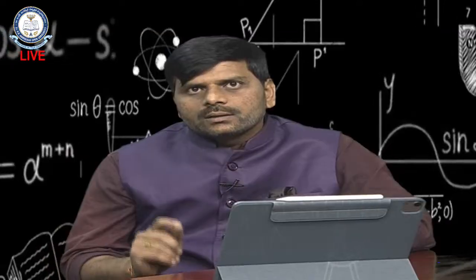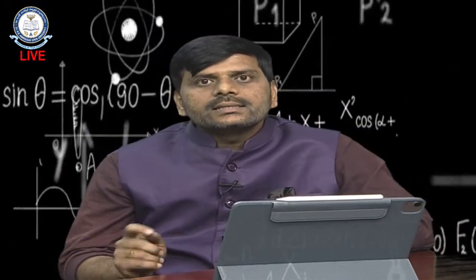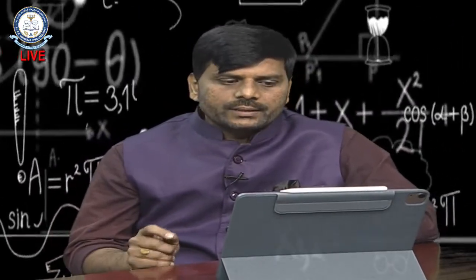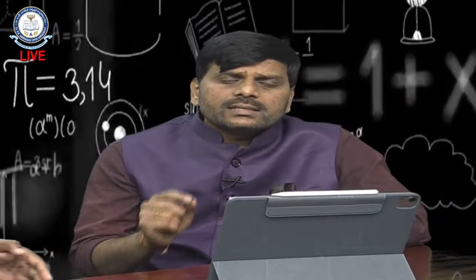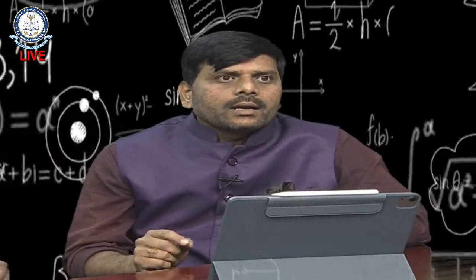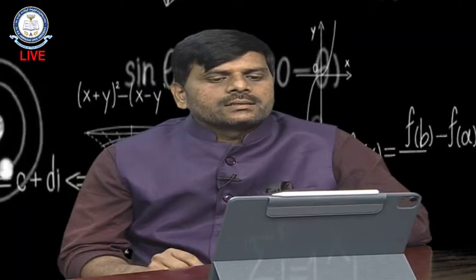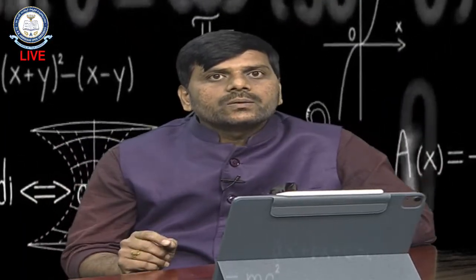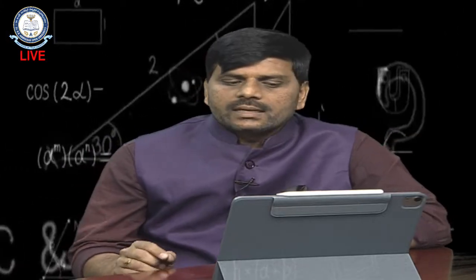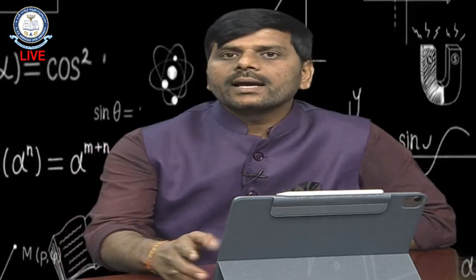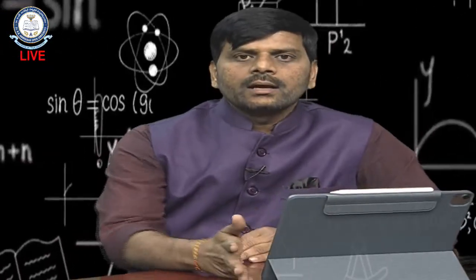So the point z equals a is a singularity of f of z, but it is not a pole, since it is not isolated. Such a singularity is called a non-isolated essential singularity.